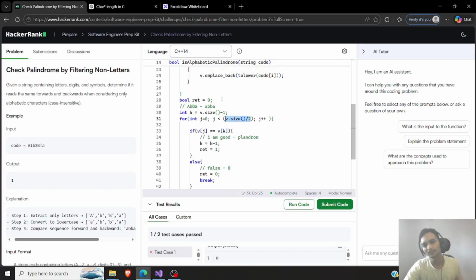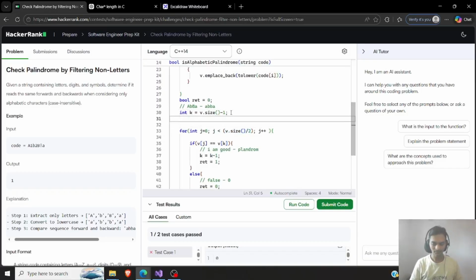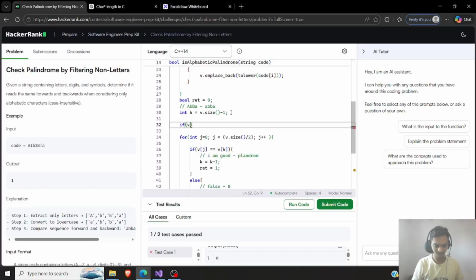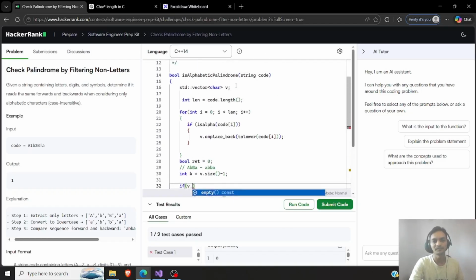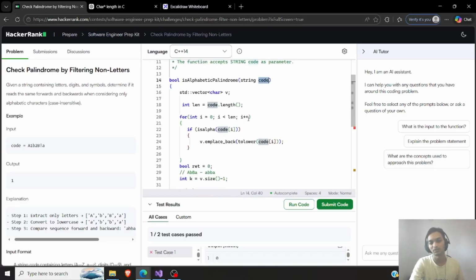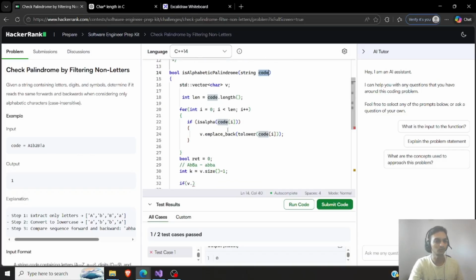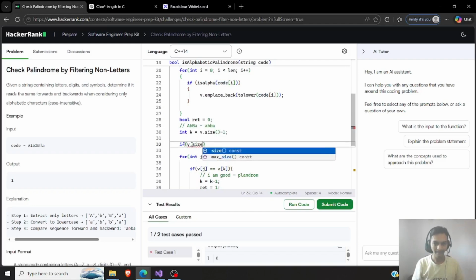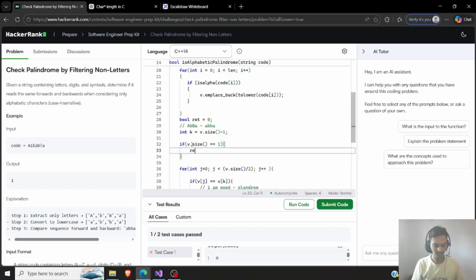So let's just do what I just said. We'll have v created here, and if v size is 1, remember this size could be 1. This string might have size 1, but it will be just a question mark or some random character, and we don't want to return palindrome in that kind of case. So when v size is equal to 1, that just means we can just return 1 and we don't care what happens next.